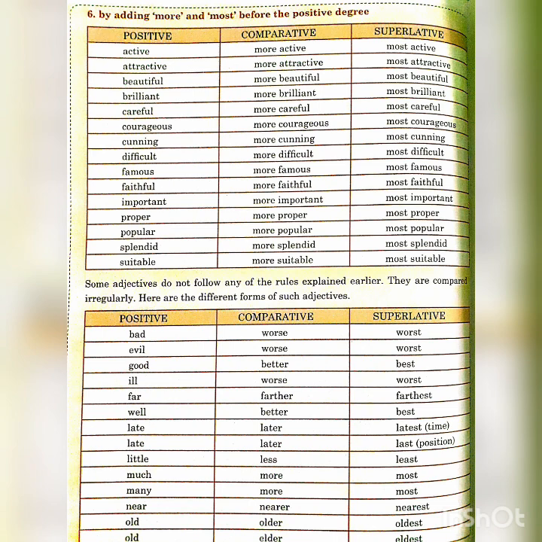But here we have to study degree of comparison. That's why I have compared and shown you how to interchange the sentences, how to form positive to comparative and superlative degree. In your book, various examples are given, changing the degree of comparison, like clever, cleverer, cleverest.